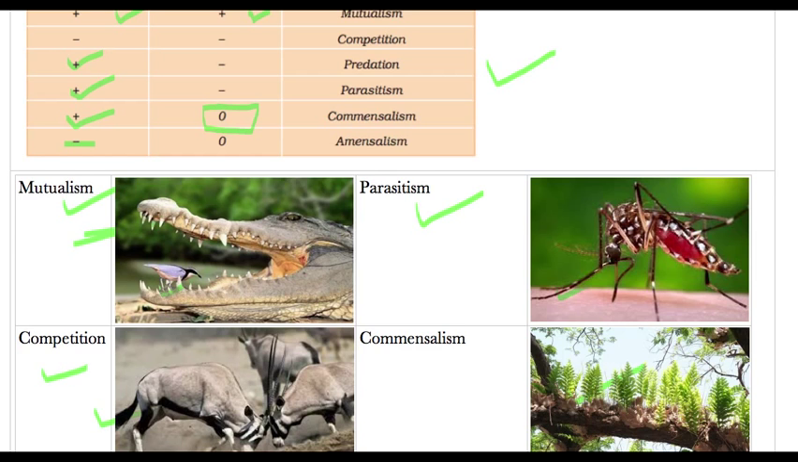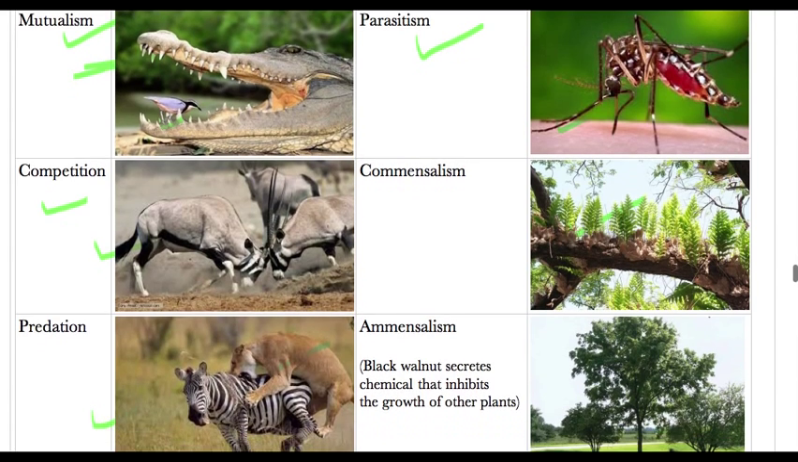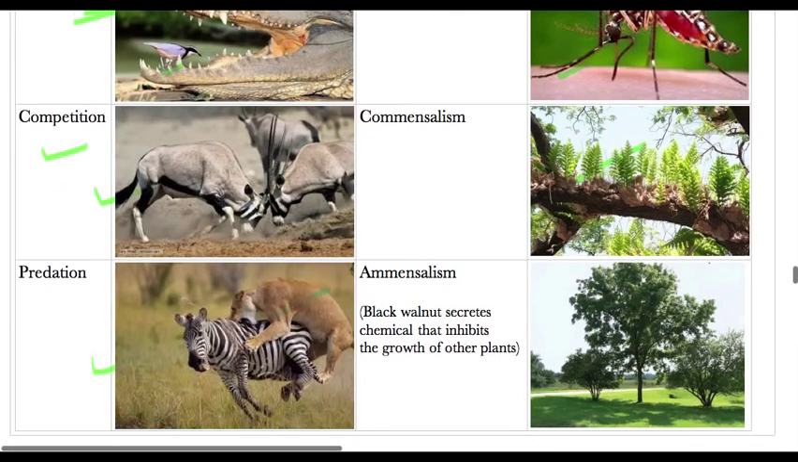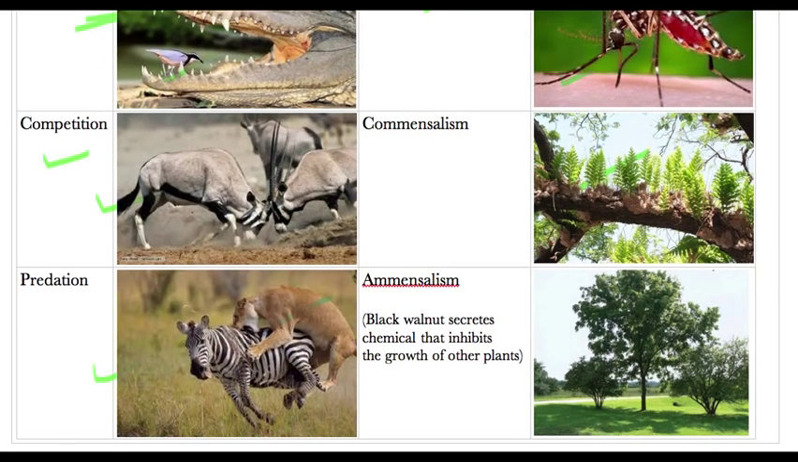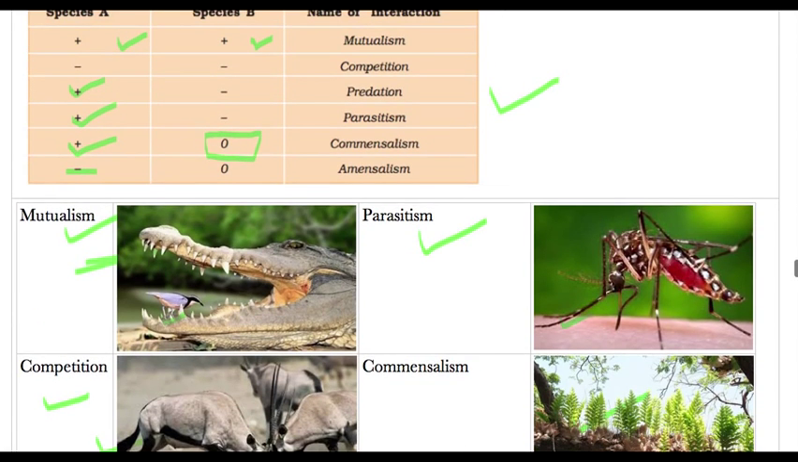Then what's the example of amensalism? So there are very few examples of amensalism, and one example is the black walnut tree. The root of this black walnut tree secretes some chemical that inhibits the growth of other plants here. Okay, so this particular plant gets nothing by doing so, but it is inhibiting the growth of other plants near itself. So this is an example of amensalism.